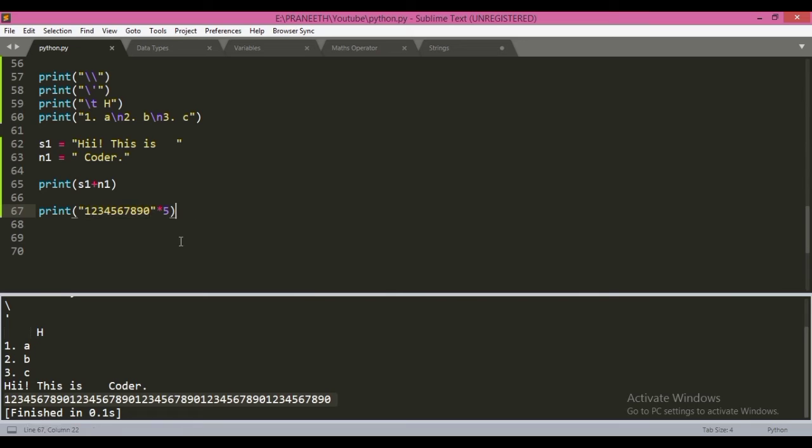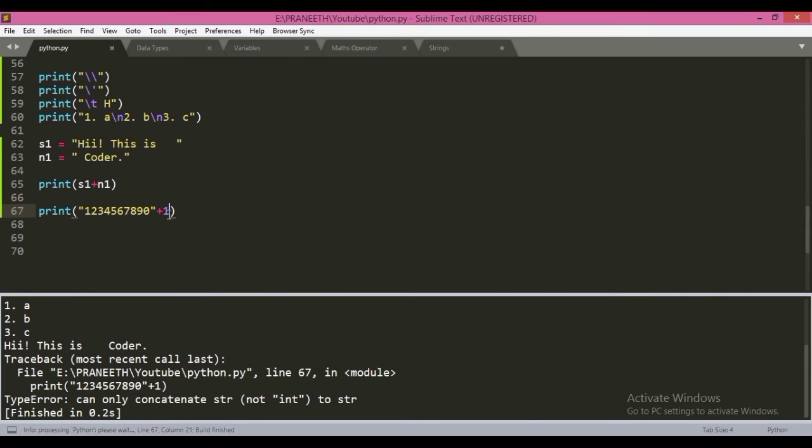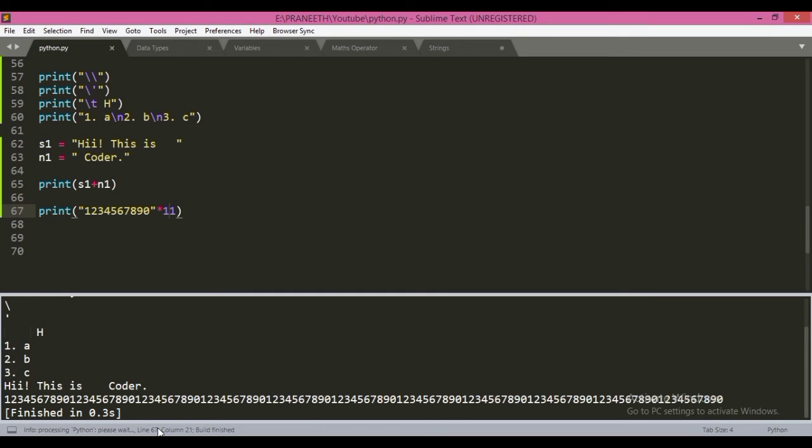So like this, multiplication of a string with an integer gives a repetition of that string, the number of times the integer is given. If we add a number, it will throw an error as we are concatenating a string with an integer. So it will not perform that. But we can multiply this string to get the output as a repetition of these numbers. As this is a string, this will occur. So pay attention while using the data types.